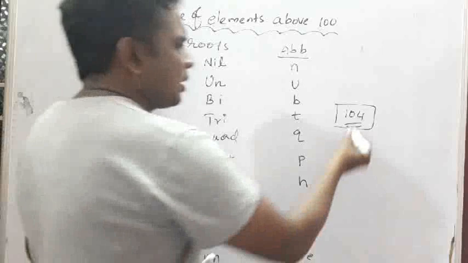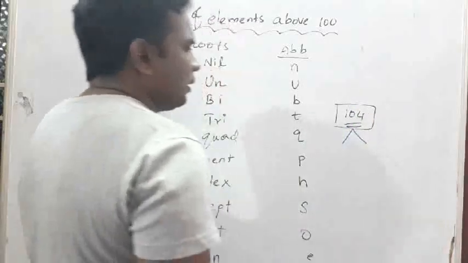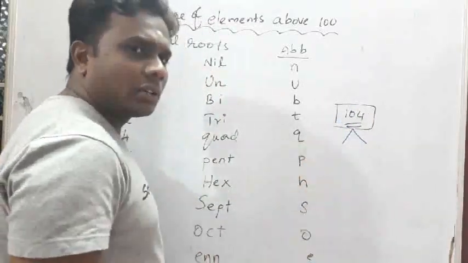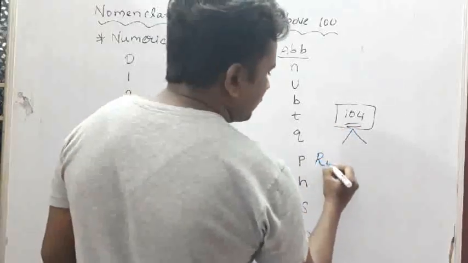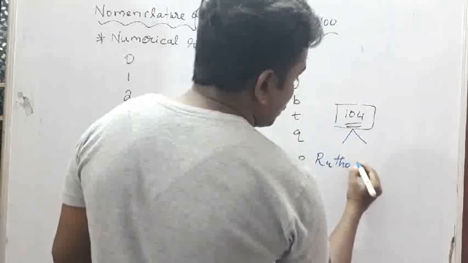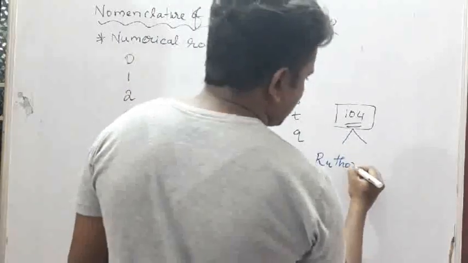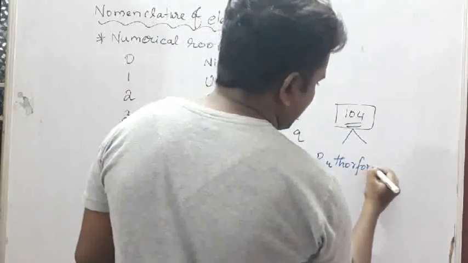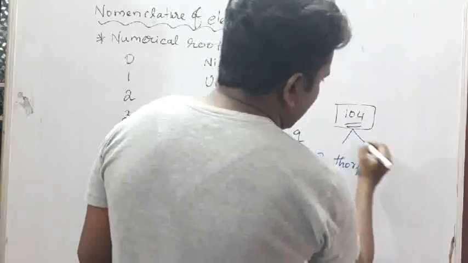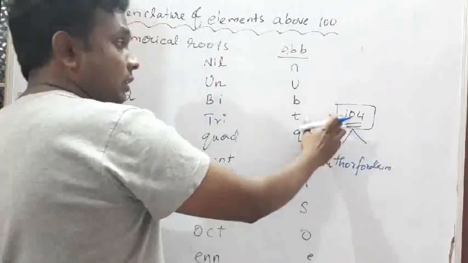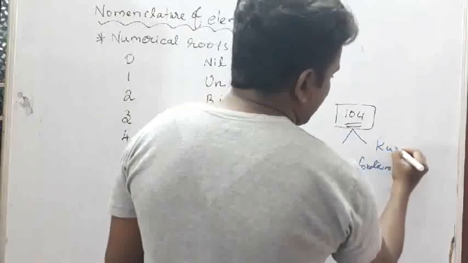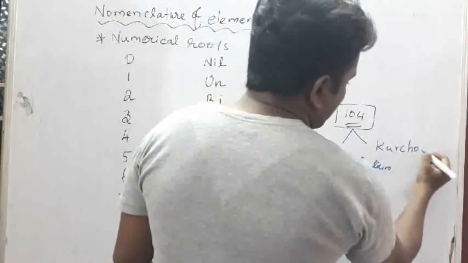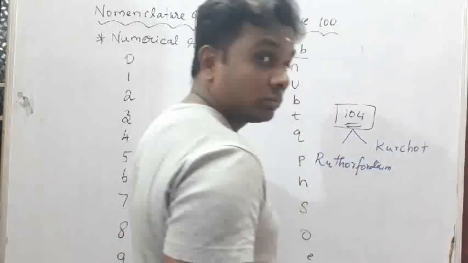So for 104, the Americans named it Rutherfordium, and the Russians named this element Kurchatovium.